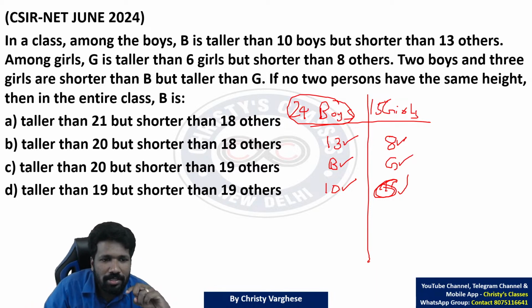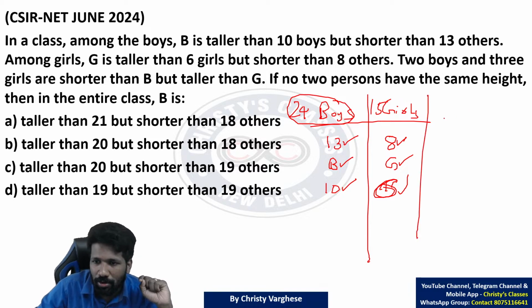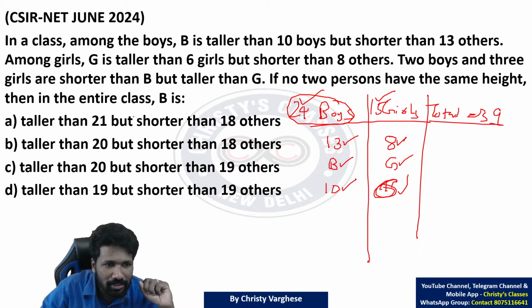Boys ka number, girls ka number total mila. So total people ka number we will understand. Now total boys and girls together, how many? 24 plus 15, 39. First of all, let us check options. Which option is saying this?